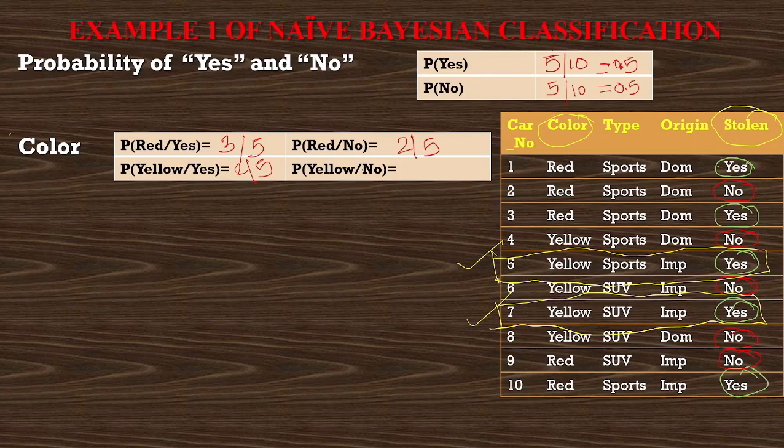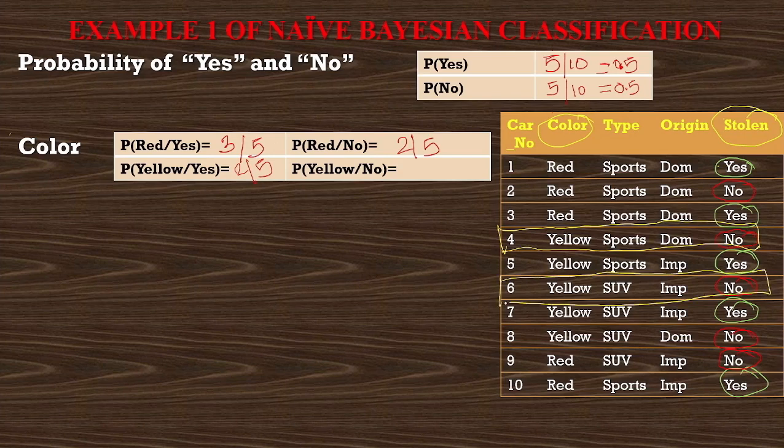Similarly, we have to find the yellow color cars which are not stolen. So this is one entry where color is yellow and no is written inside stolen column. Similarly, this is also a yellow color car which has no inside stolen. Similarly, this is also a yellow color car which has no inside a stolen column. So there are 3 entries. So here there are 3 yellow color cars which are not stolen. There were 5 no's in the stolen column.